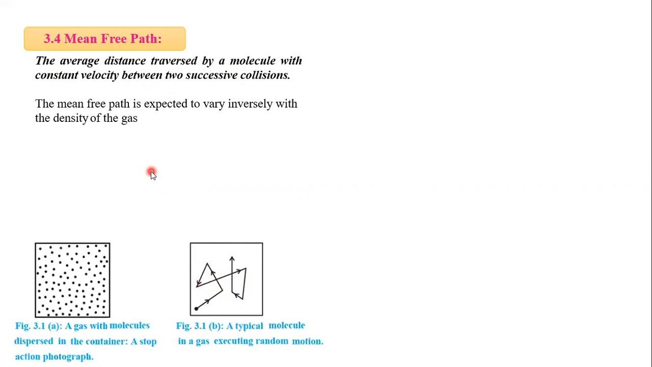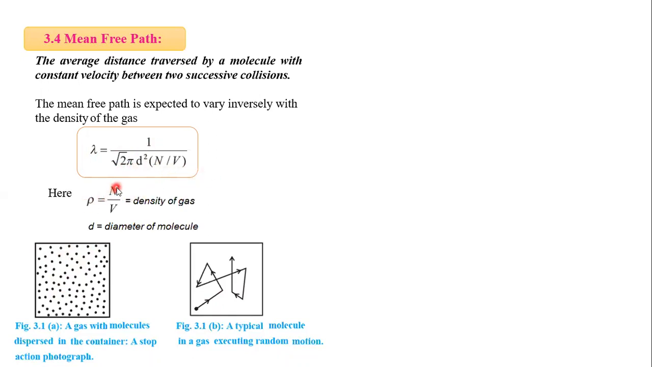Mean free path is expected to vary inversely with the density of gas. If the density is more, then the mean free path is less because the molecule immediately collides with the next molecule. The formula for the mean free path is given by lambda = 1 upon root 2 pi d square (n by v), where n by v is the density of gas, and d is the diameter of the molecule.